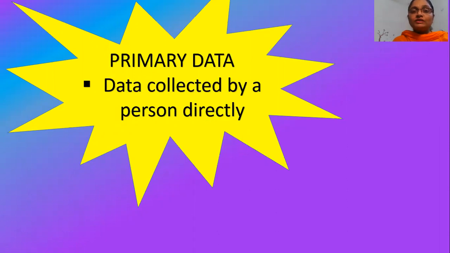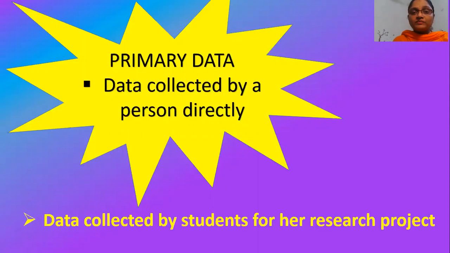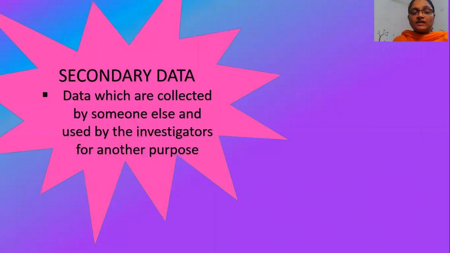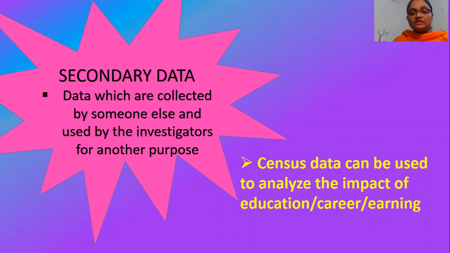Let me say that you all need to submit a report related to the height, weight, and age of your family members. So you are directly involved in this and you will be collecting the information, you will be organizing it, and you will be submitting a report. Such type of data is called as primary data. The second type of data is secondary data. That is data which are collected by someone else and used by the investigators for another purpose. Example, census data can be used to analyze the impact of education, career, earning, etc.